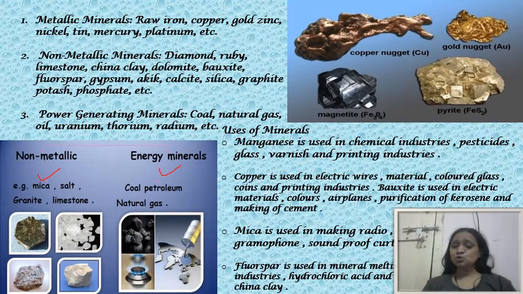Now we will see the uses of the minerals. Manganese is used in the chemical industry, pesticides, glass, varnish and printing industries. Where is manganese used, children? In chemical industries. Pesticides: in our farms, when insects attack the crops, pesticide is used to kill them, and manganese is used in making it too.